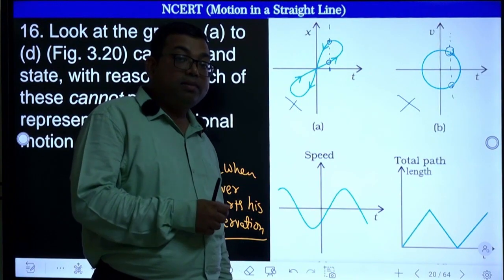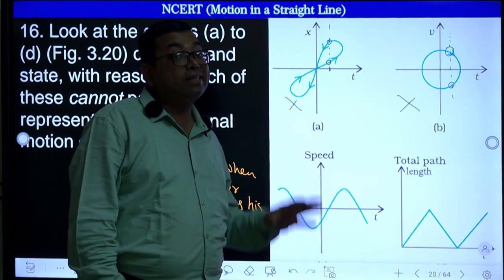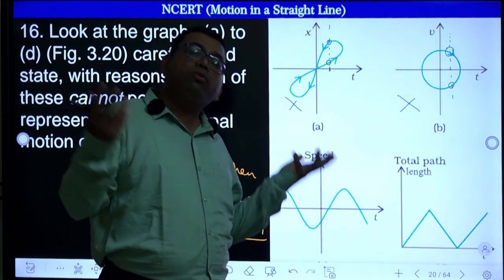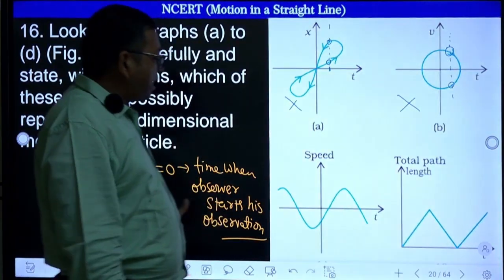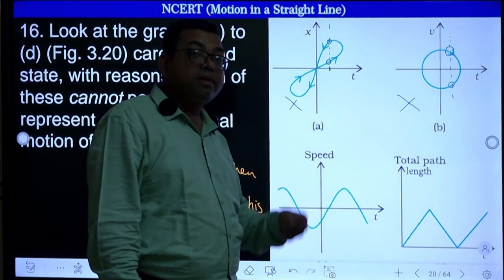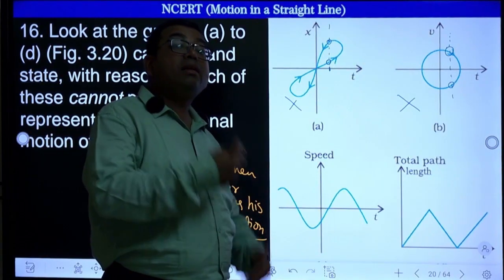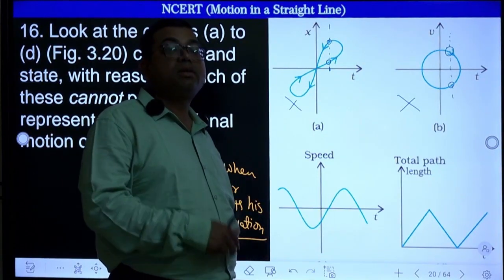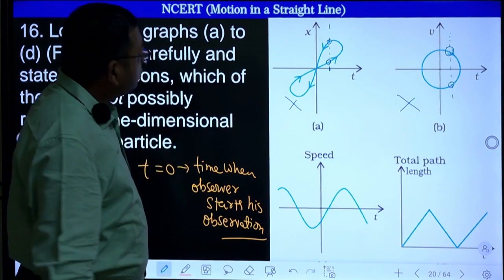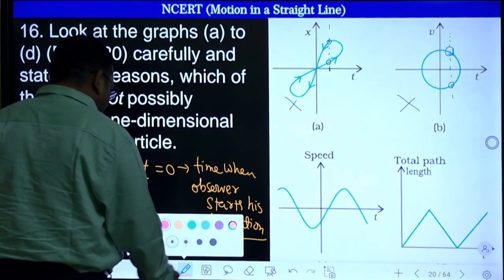It is not that the body is not moving before the observer starts studying it. The body might be moving also. So negative time can be possible in some circumstances where there is some earlier motion before the observer starts observation. So negative time can be taken as possible in some cases, right?